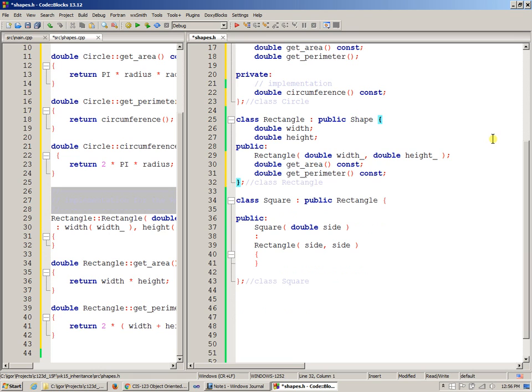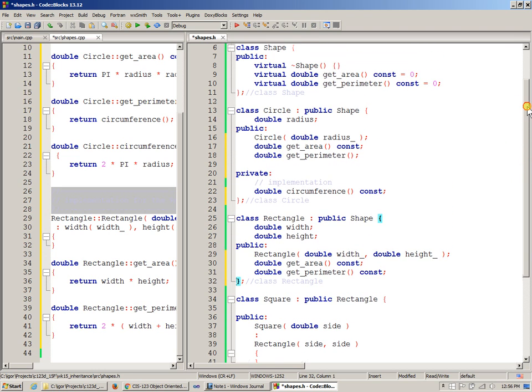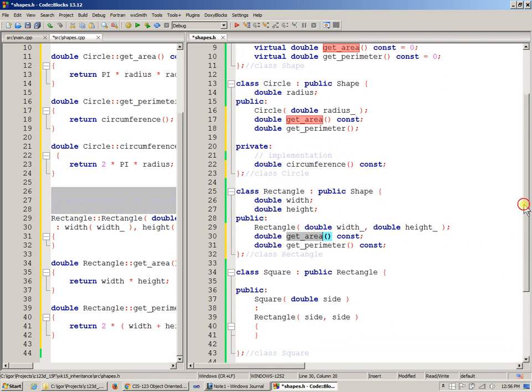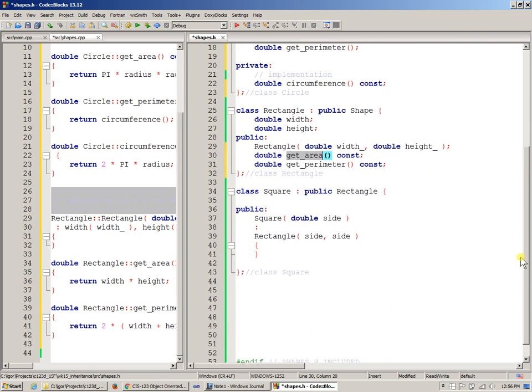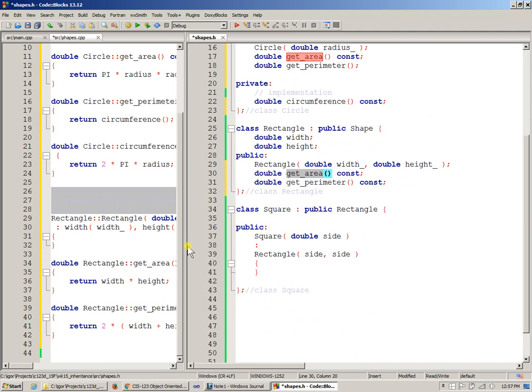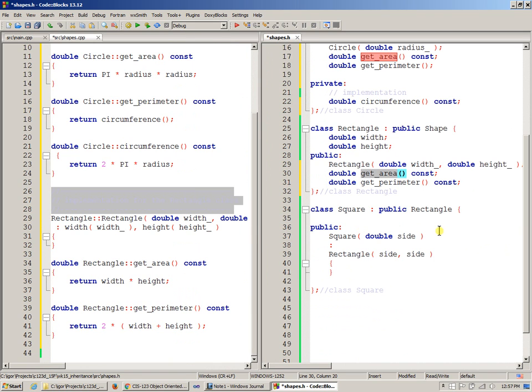So this way, my classes become much cleaner because I can see what I can do with them simply by looking at the list of public member functions, and that is really a terrific improvement, I think, in terms of being able to read the actual declarations of our classes and see what the public interface is. That's just a kind of good improvement here.